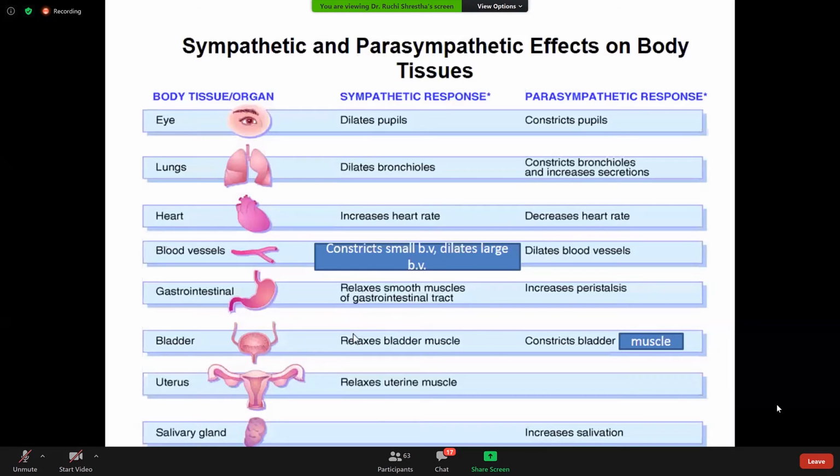And all the muscles will be relaxed, maybe the muscle present in the GIT, stomach or the urinary bladder, and the uterine muscle, whereas the sphincters are closed. So there will be relaxation of the muscles and the sphincters are closed. It relaxes the smooth muscles of the GIT, the muscle of the urinary bladder, and also the uterine muscle. So these are the responses we get when the sympathetic nervous system is activated.